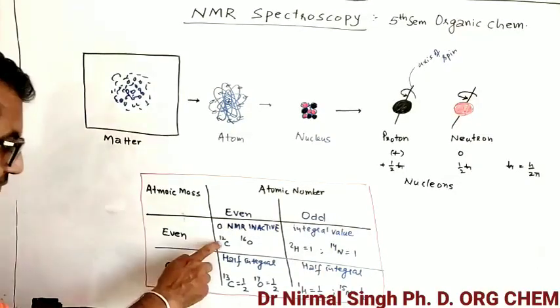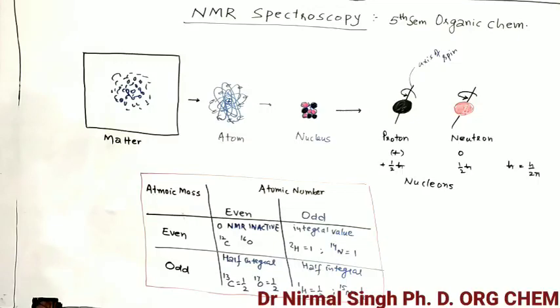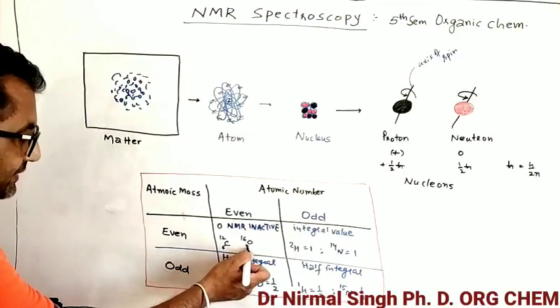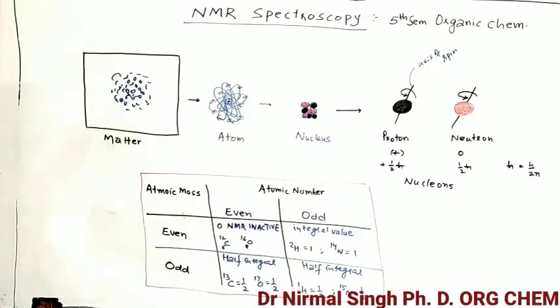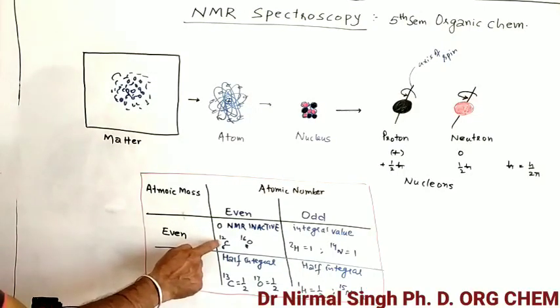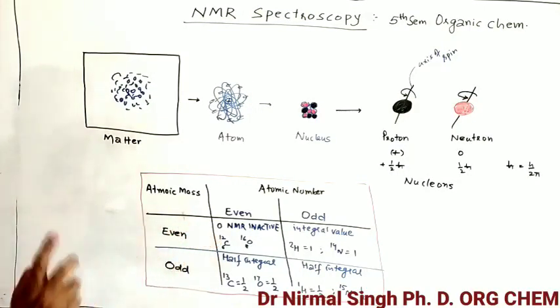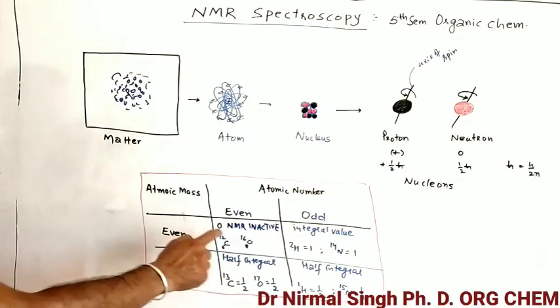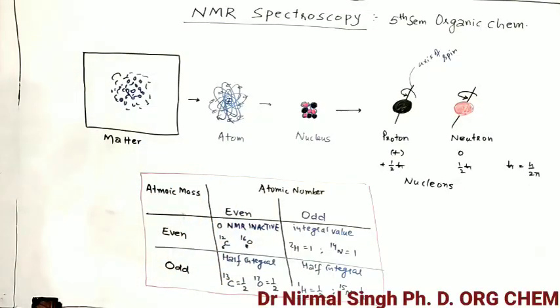Like in C12, the atomic number here is 6, and in O16 the atomic number is 8. Both are even, and the mass numbers are 12 and 16, both even. So when such a thing happens, how many protons will there be? 6 protons and 6 neutrons. Then the net spin becomes 0. Such elements are NMR inactive.